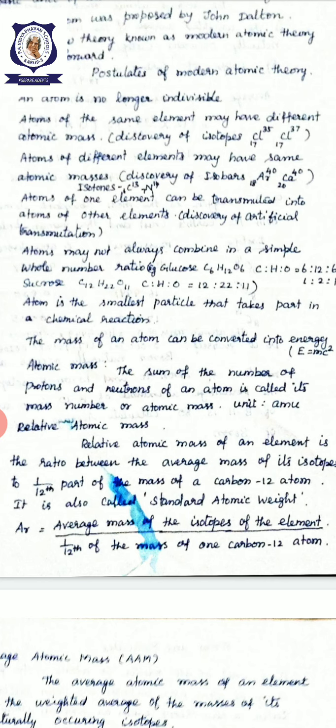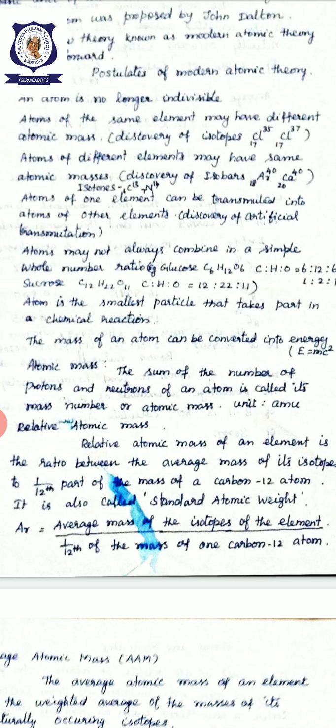Finally, now we are using the carbon 12 atom. See, how can we measure the atomic mass? The sum of the mass of the number of protons and neutrons of an atom is called its mass number. We know this. How can we measure this atomic mass?